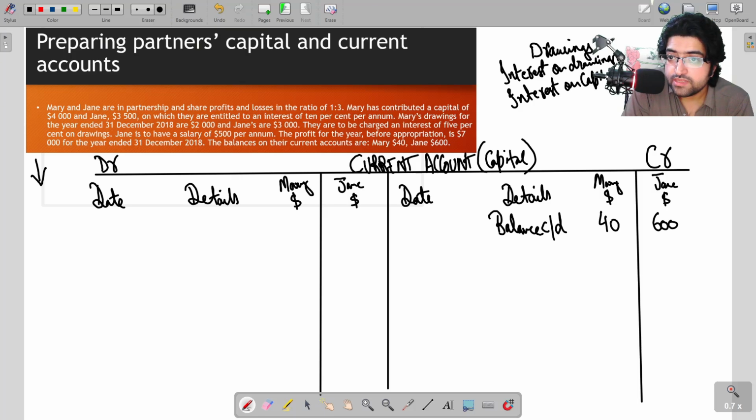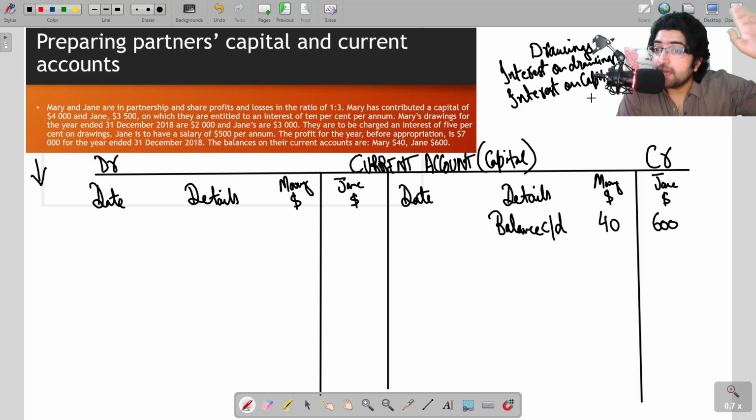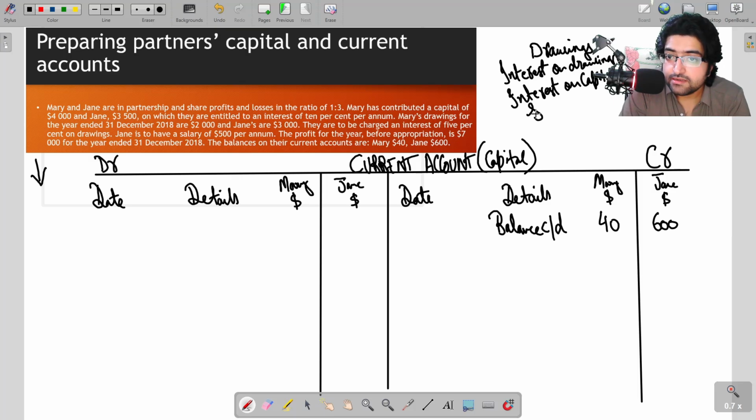We don't have to include the capital amount because it is in a separate capital or fixed capital account as discussed earlier, so only interest on capital. Then salaries if any, okay, and then profit share. If a partner has given a loan to the business, interest on loan will also be included. But in this question, there is no interest on partner's loan, so ignore that for now.